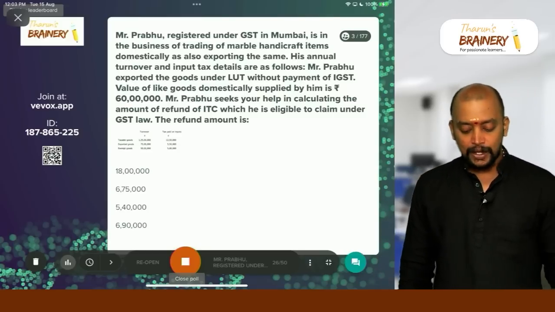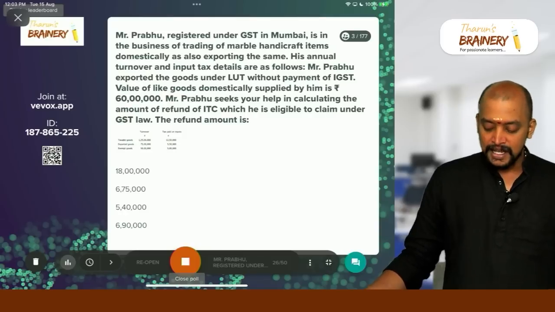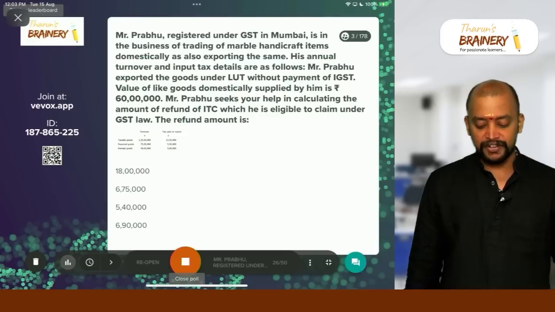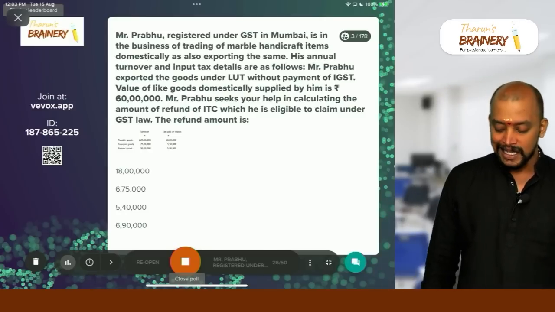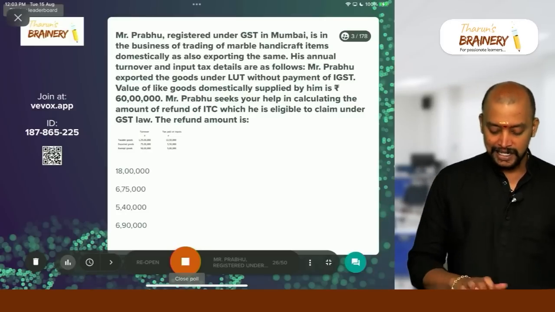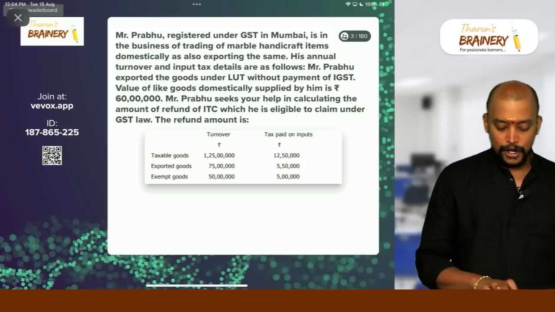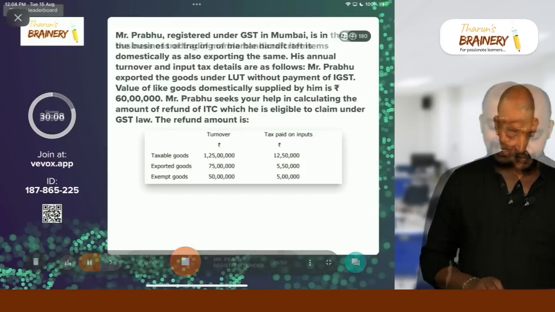Value of like goods domestically supplied by him is rupees 60 lakhs. Mr. Prabhu seeks your help in calculating the amount of refund of ITC which is eligible to claim under GST law. From this calculation, how much is the refund amount? This is the question that we have here.